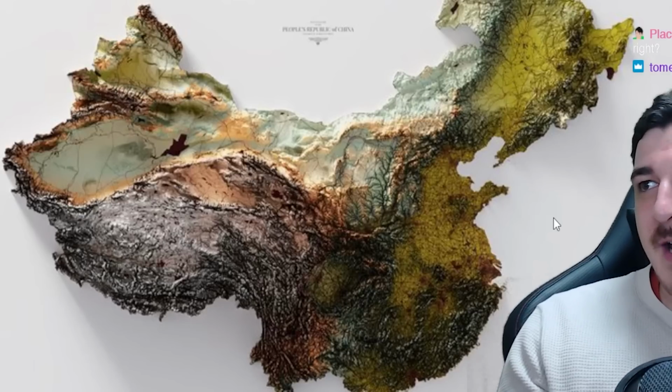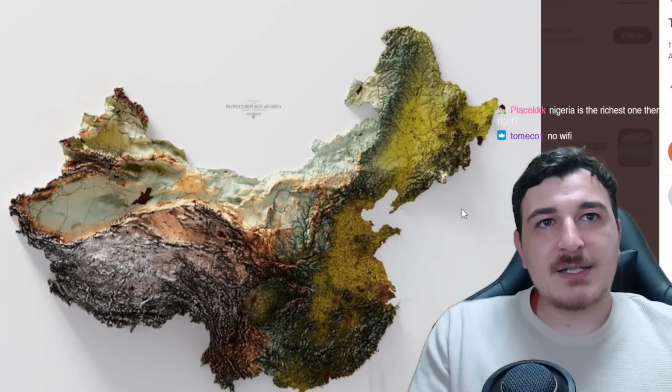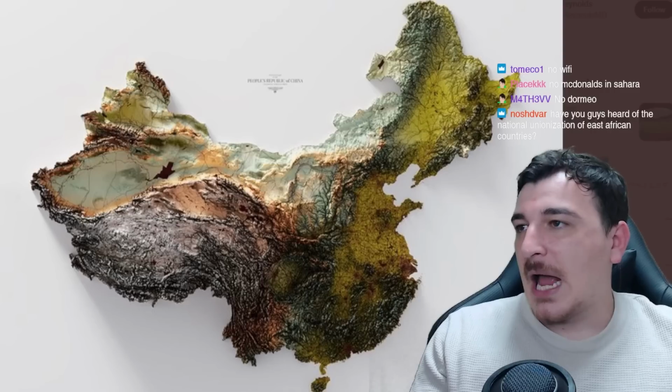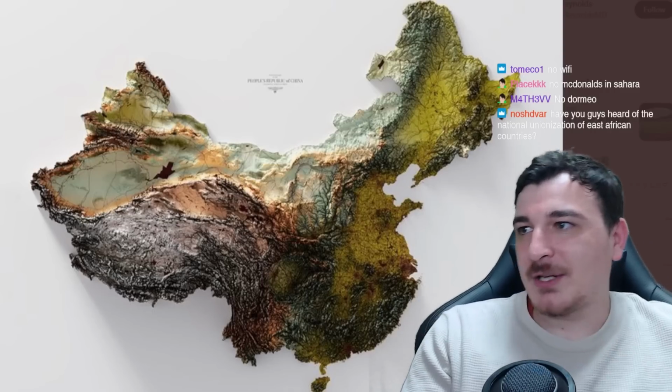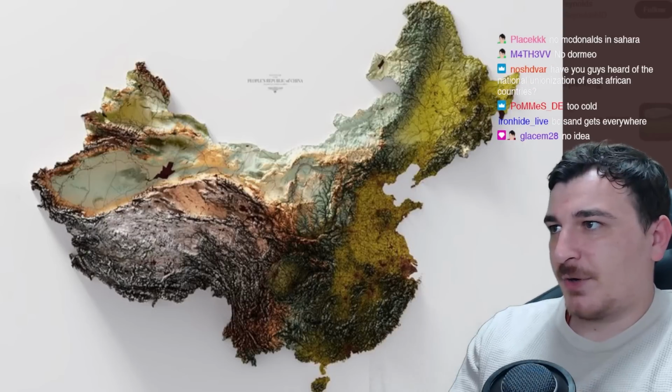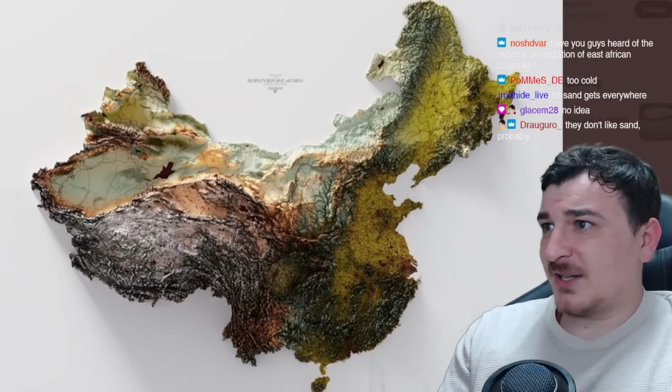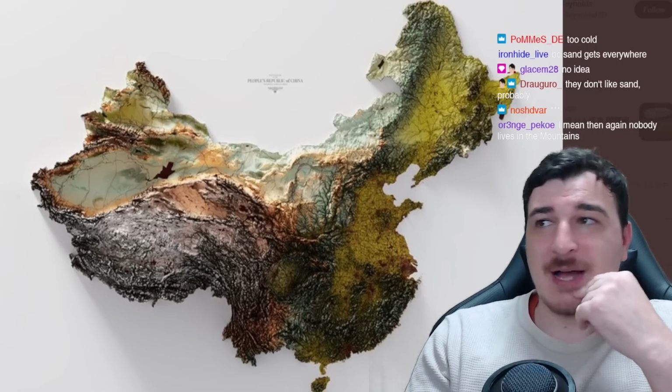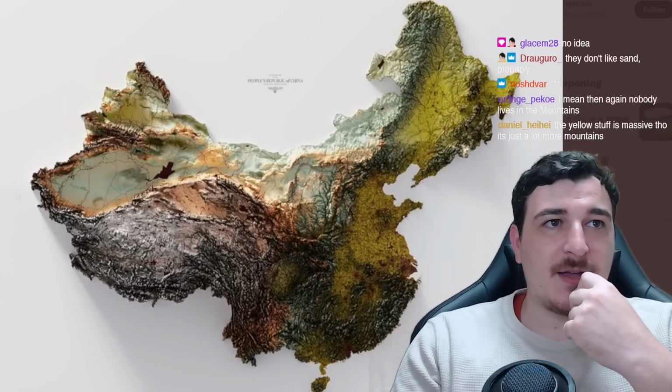Topographic map of China. As you can see, most of China is clearly mountains. Who would have thought that most of China is actually mountains? I was expecting it to be a lot more farmlands, but the reality is you only have farmlands in the coastline of China, Manchurian parts, whilst 50% of this is mountains. Holy shit, that's impressive. There's a lot of desert as well in some of those mountains. I think the Gobi is in that area as well.